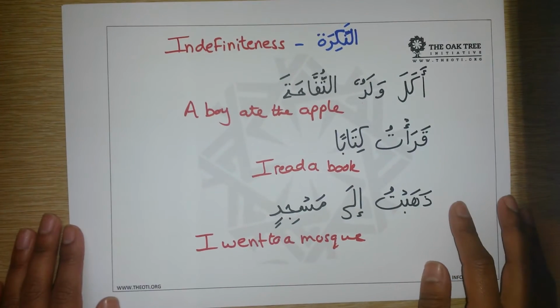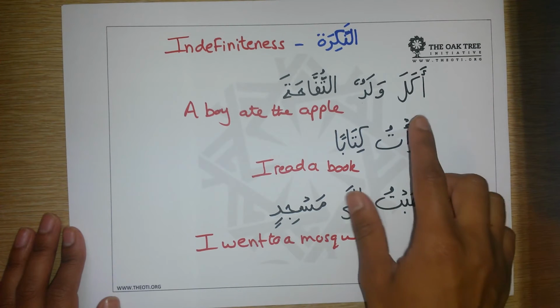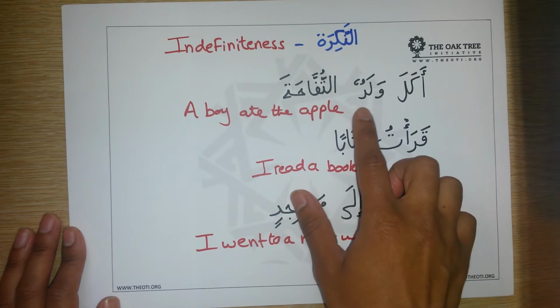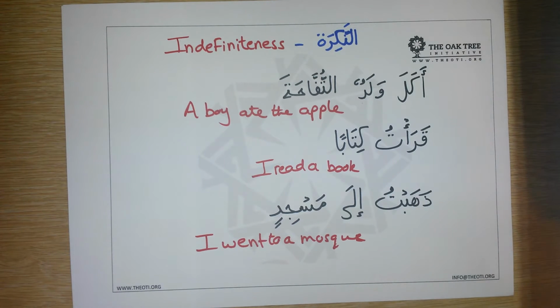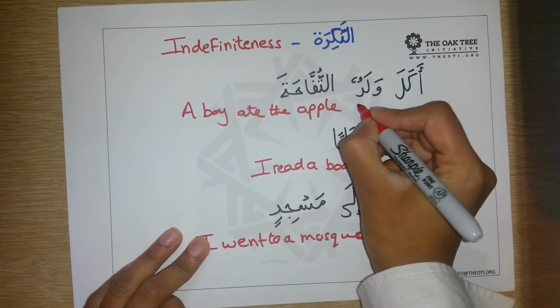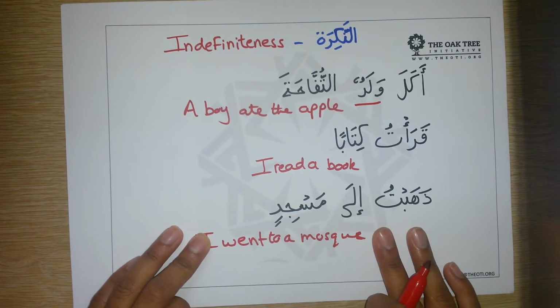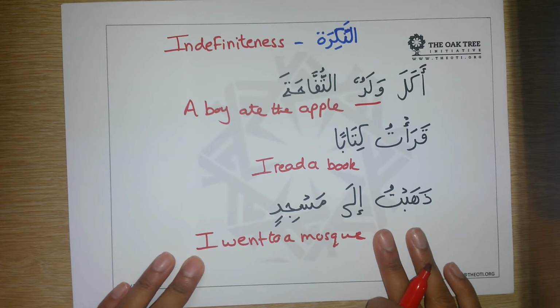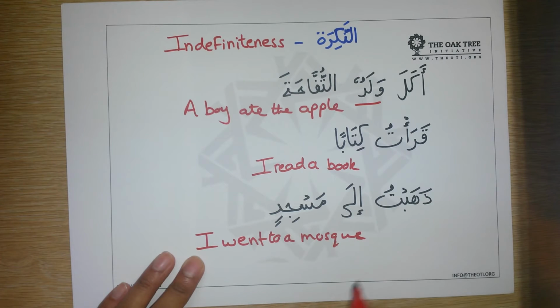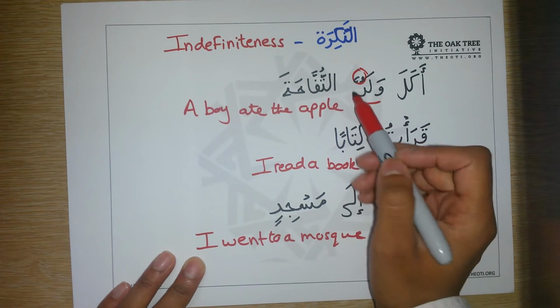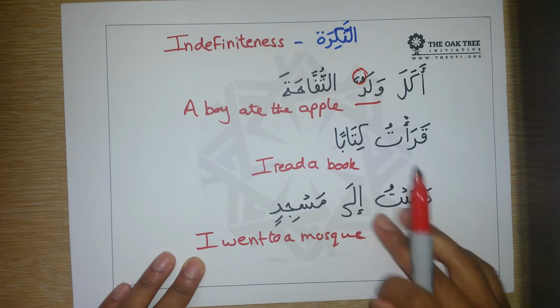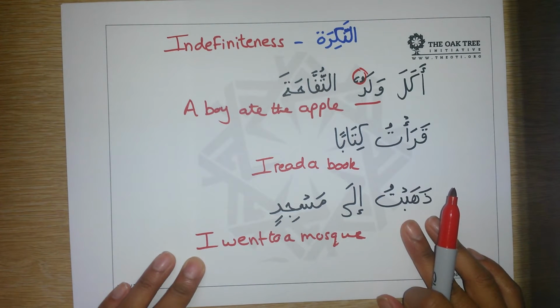Okay, so looking at indefiniteness because that is the easiest. So looking at these examples, akala waladun tufaha. Focusing on the word walad in particular, which means boy. This word is indefinite because it's not referring to a specific boy, it's a boy. And you can recognize a word is indefinite if you look at the tanween. Any indefinite word has a tanween on it.